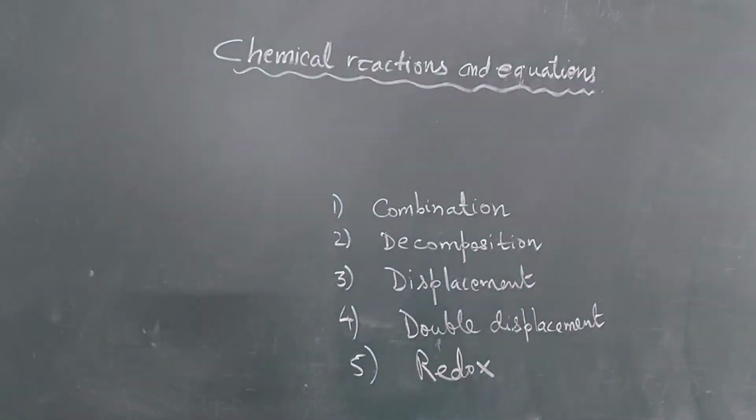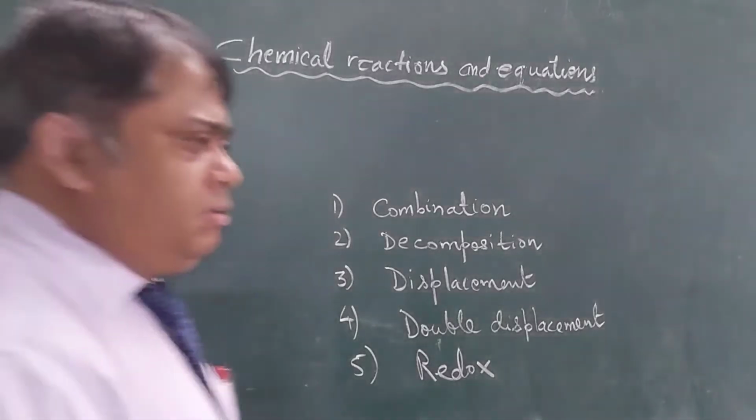So as I told you, when smaller atoms combine to form bigger molecules, when I am using the word combine, that means I am talking about combination reaction.